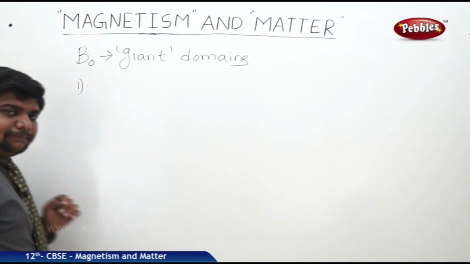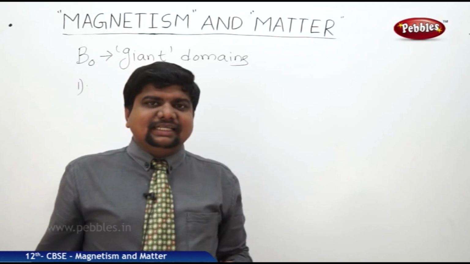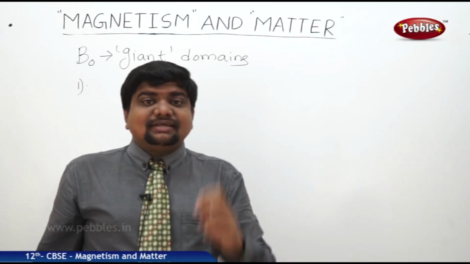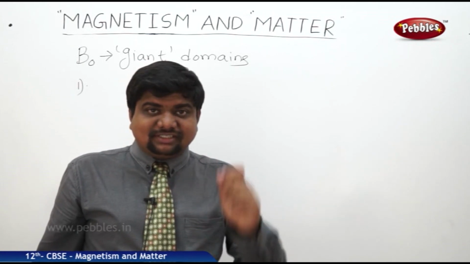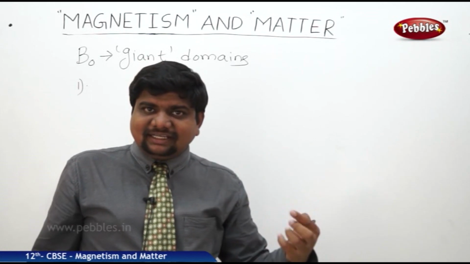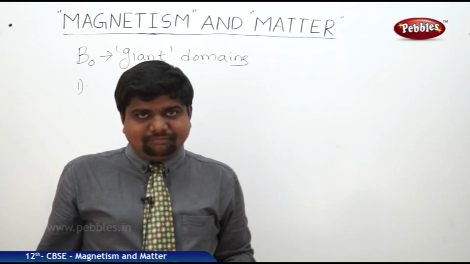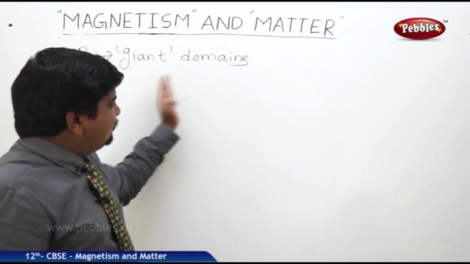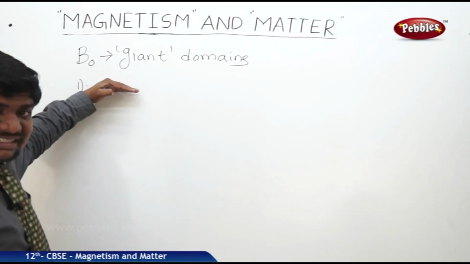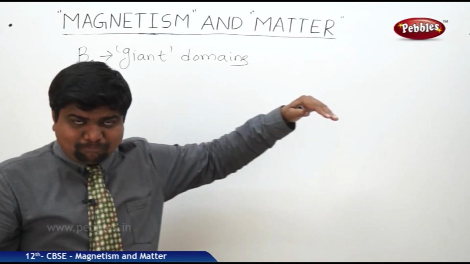First, in some ferromagnetic materials, suppose we remove the external field, still some magnetization and magnetic effects persist. So they won't decrease their magnetic intensity to 0 in a short interval of time. It means if the external field is removed, some magnetic behavior still persists in some ferromagnetic materials.